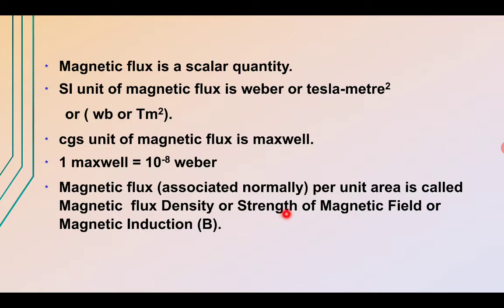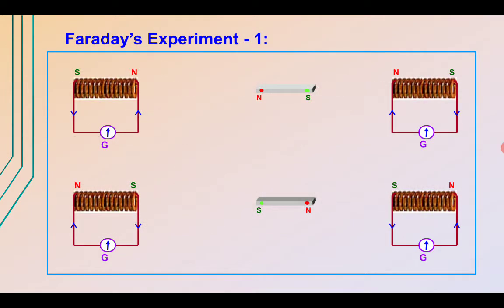Now when the flux changes, current is produced, and you have already studied a bit of the theory about this in your 10th class under the topic electromagnetic induction. Faraday performed a few experiments to explain the concept of electromagnetic induction. This is the first experiment performed by Faraday. Here we have a coil connected to a galvanometer, and a magnet is there.